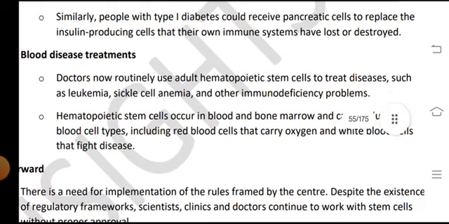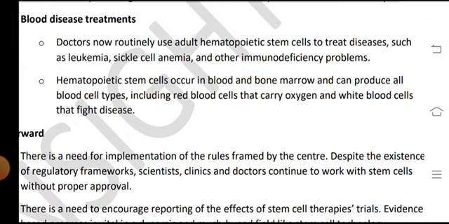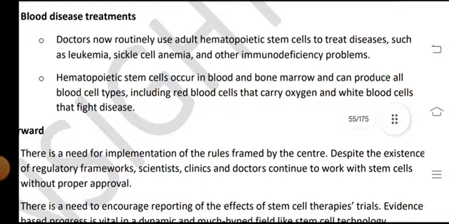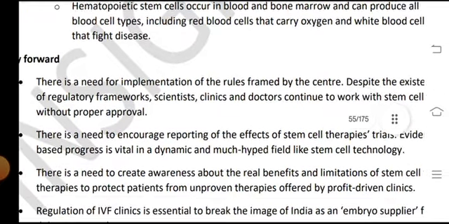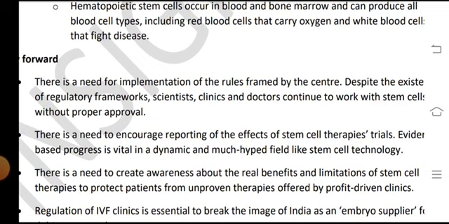Blood diseases treatment. Doctors now routinely use adult hematopoietic stem cells to treat diseases such as leukemia, sickle cell anemia and others, and immunodeficiency problems. Hematopoietic stem cells occur in blood and bone marrow and can produce all the blood cell types, including red blood cells that carry oxygen and white blood cells that fight diseases. Way forward. There is a need for the implementation of rules framed by the center